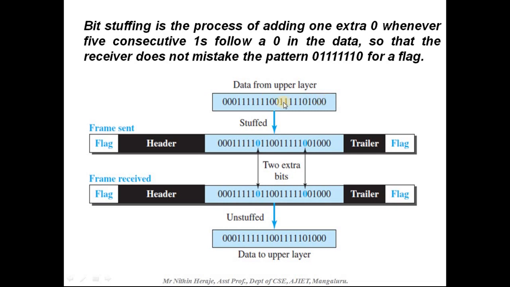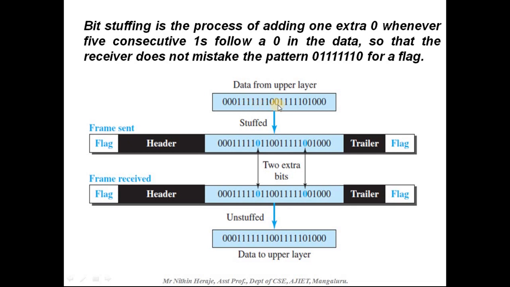So here we have a data pattern, correct? This is the data that has been received from the network layer. If you look at this point, you have 0 followed by 1, 2, 3, 4, 5, 6, 7 bits of 1, and then you have 0, 0. So here somewhere we need a stuffing.